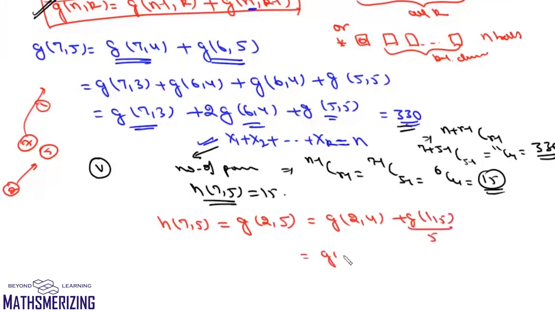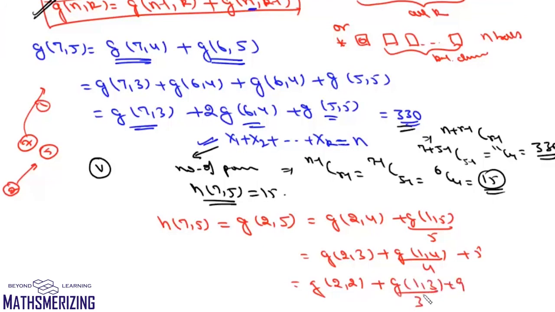Now G(2,4) is G(2,3) plus G(1,4), and G(1,4) is 4. Now this is G(2,2) plus G(1,3) plus 9. G(1,3) is 3, and we know that G(2,2) is 3. So it'll be 3 plus 3 plus 9, and that'll be 15. So we can also solve this question using the recurrence relation which we have proved in part 3.